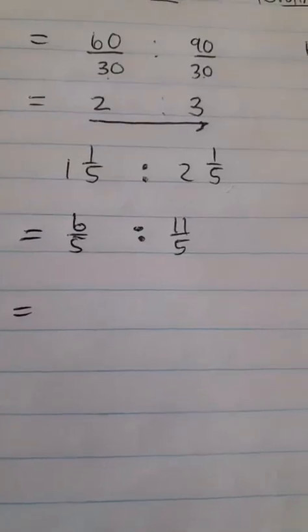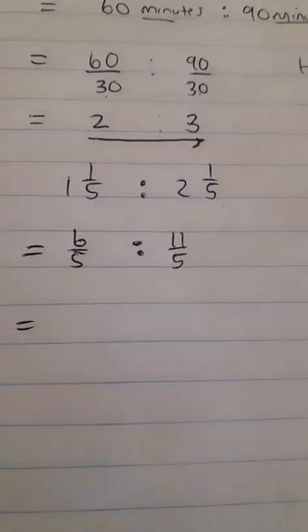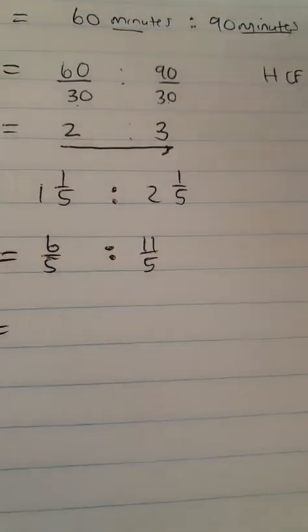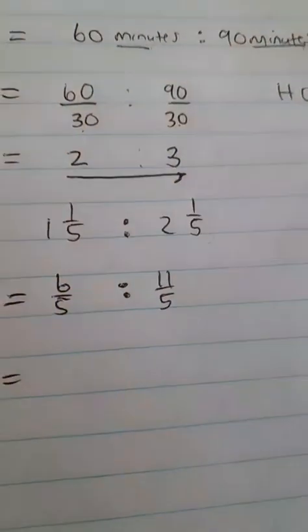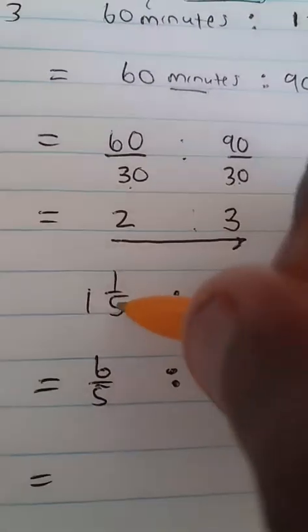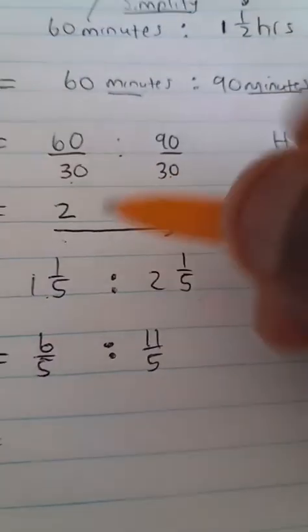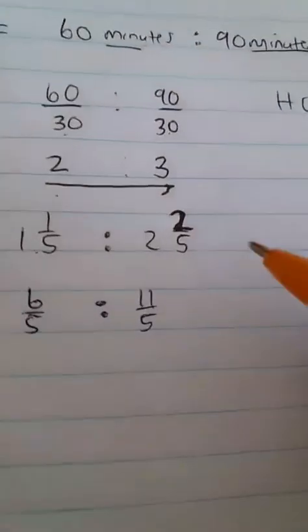Sorry people, there's just slightly something I want to change about this question because I want it to fit the description of what I want to do. So allow me to do the following, and I'm sorry about this, but I just want to change it slightly. So let's say the ratio was 1 1/5 is to 2 2/5. There's something I want to do, which is why I'm changing the question to this.